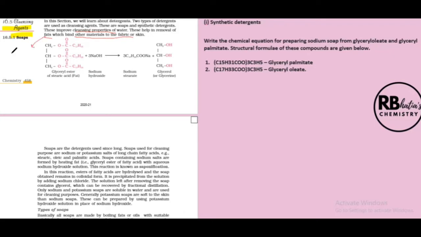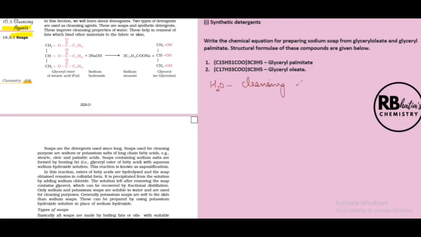And fats, basically, these are going to comprise the dirt that we need to clean with soaps and detergents. Now, listen very carefully to the various components that you should keep in mind regarding this particular part. First point, water itself is also a cleansing agent.